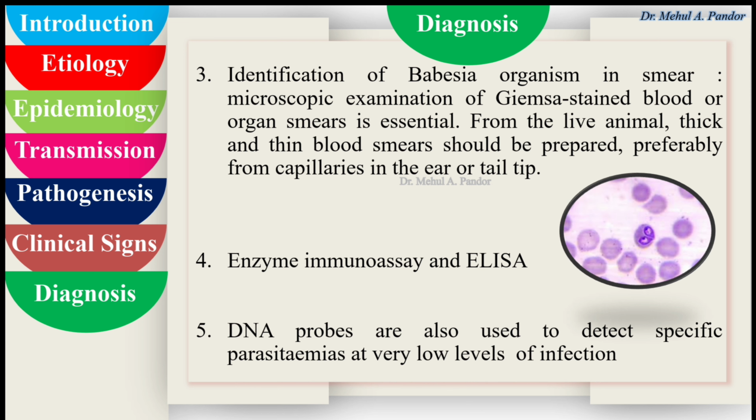For the diagnosis, the third one is the identification of Babesia organism in the smear, in which Giemsa stained blood or organ smears are taken from the live animal. Thick and thin blood smears should be prepared, preferably from capillaries in the ear or tail tip, and you can see the organism. The fourth one is enzyme immunoassay and ELISA, and the fifth one is DNA probes, which are also used to detect specific parasitemias at very low levels of infection. Immunodiagnostic tests and the indirect fluorescent antibody test can also be used for the diagnosis.